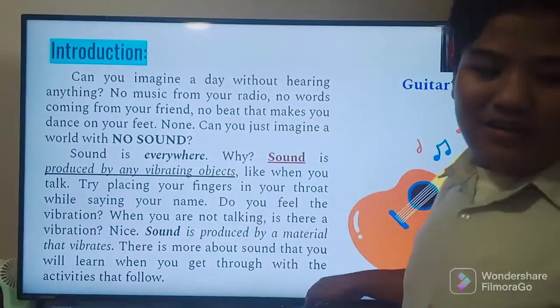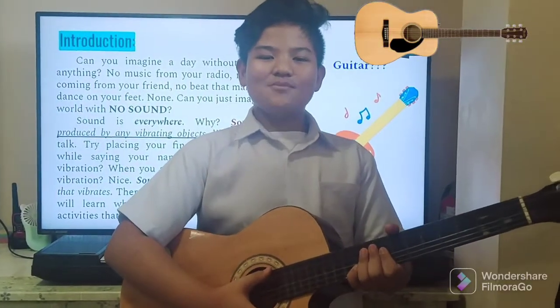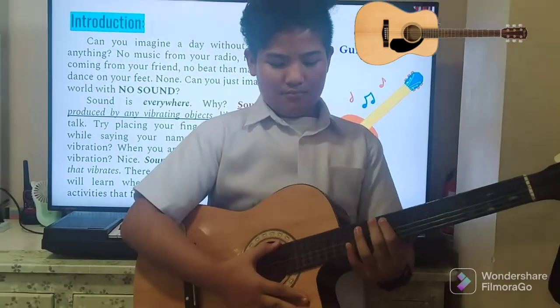This is a guitar. There is more about sound.